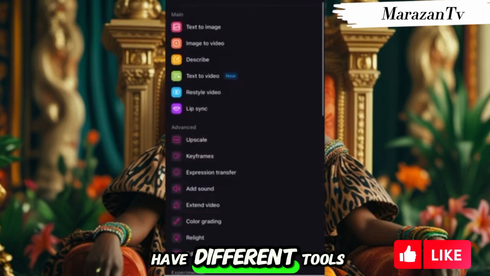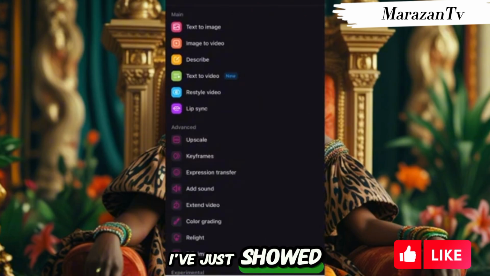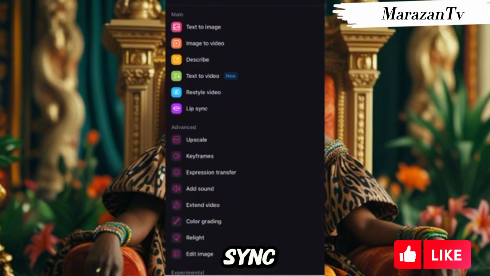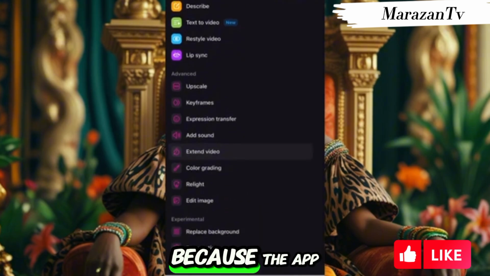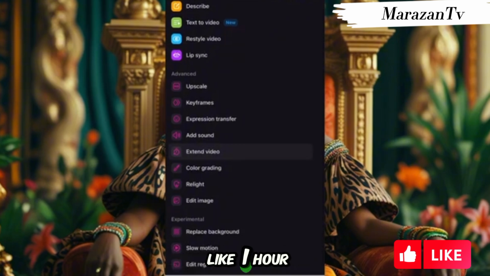So yeah, they have different tools, and I've just shown you guys text to image, and then image to video and the lip sync. We've not even gone to the restyling. We've not gone to upscale, frame, expression, because the app is too broad. If I want to do a video only on this app, it's going to take us like a one hour long video. And I don't want the videos to be one hour long because you all will be complaining.